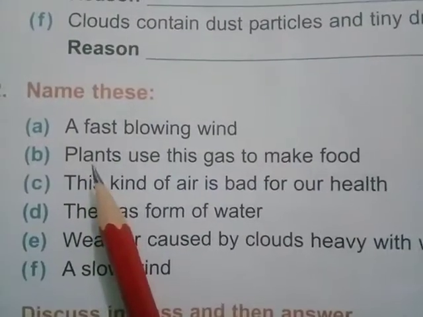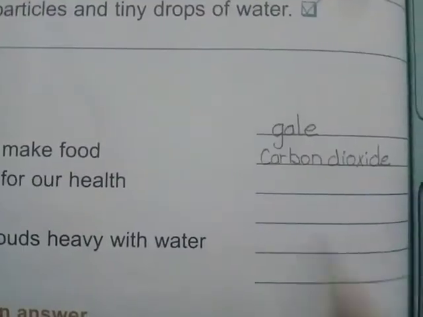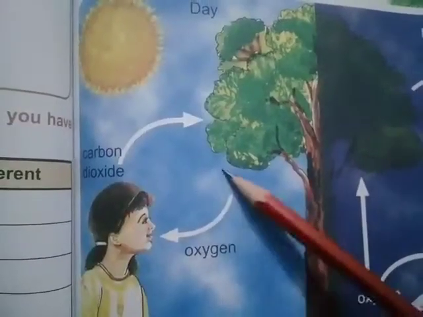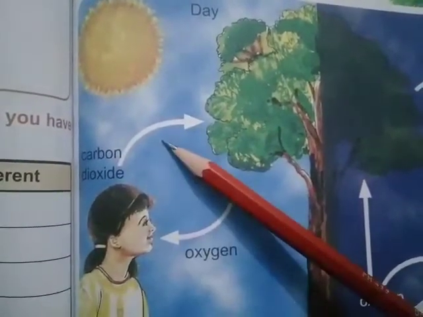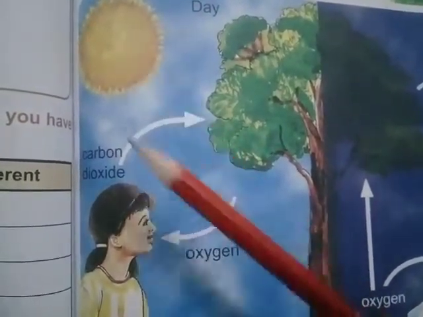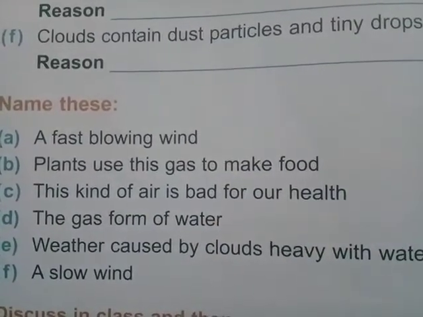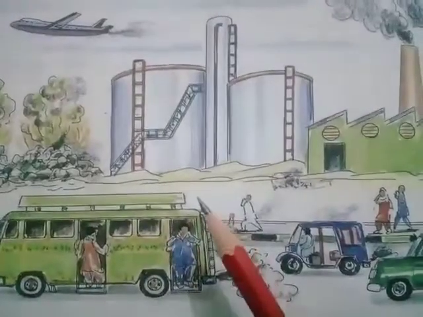The second statement is plants use this gas to make food. And the answer is carbon dioxide. You can see in the picture in daytime, plants use carbon dioxide gas, sunlight and water to make their food. The third statement is this kind of air is bad for our health. Answer is polluted air.